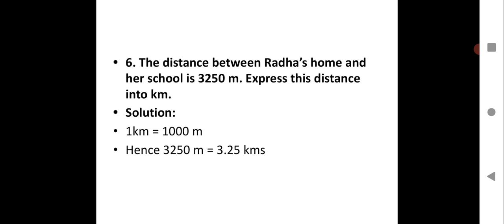So 3250 meter divided by 1000 will give you 3.25 kilometer. I hope this is very clear. Just a division by 1000, and mathematically you can easily convert. That will give you 3.25 kilometer.